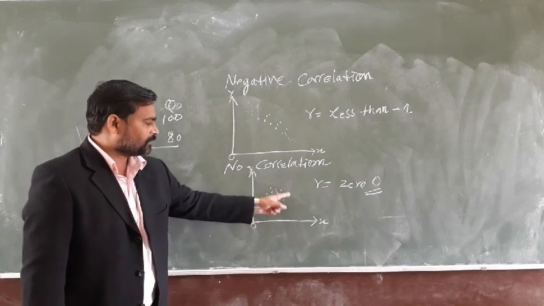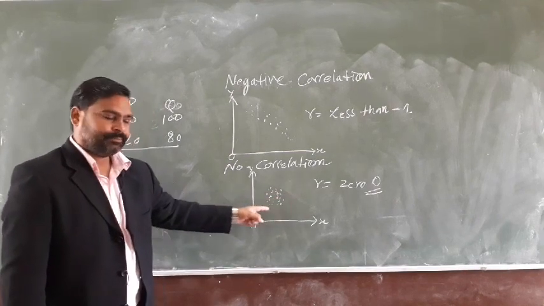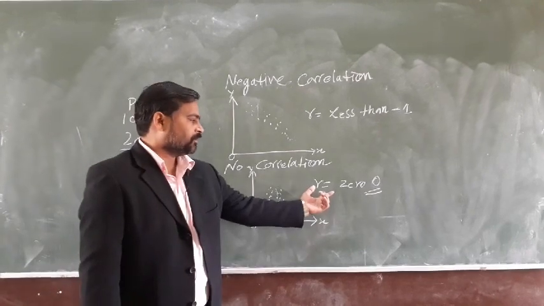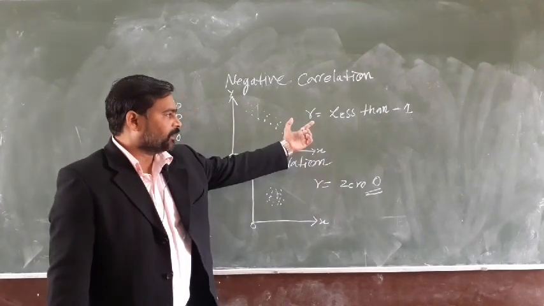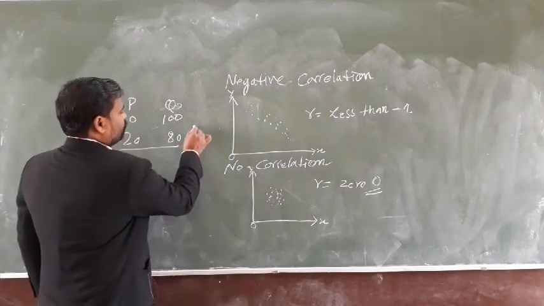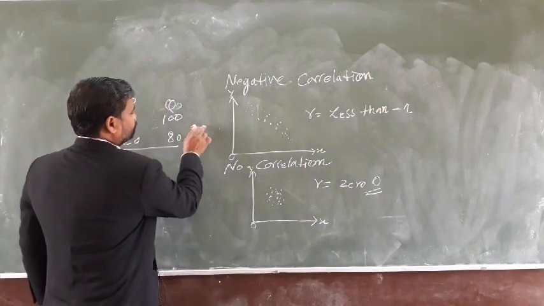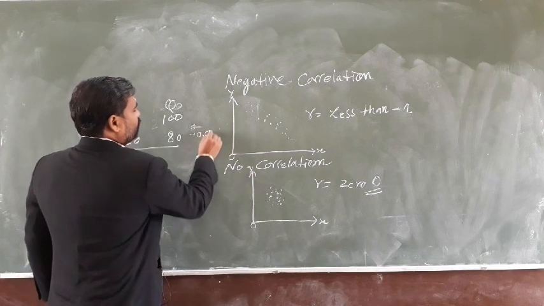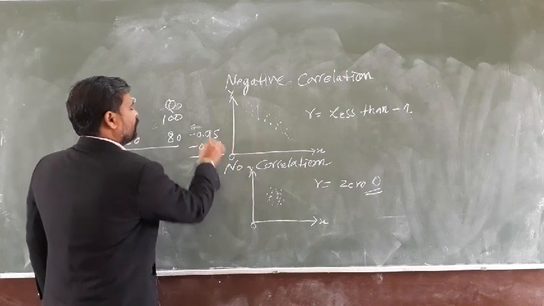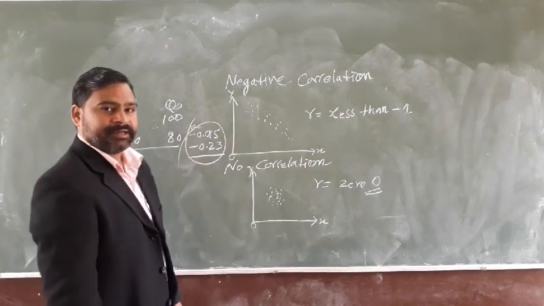All the dots will be scattered around the middle of the graph and the measurement of this will be 0. For negative correlation, the measurement is greater than -1. It may be minus 0.95, minus 0.23, anything, but it will not go beyond -1.